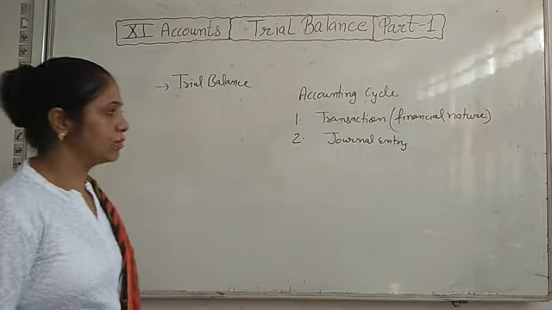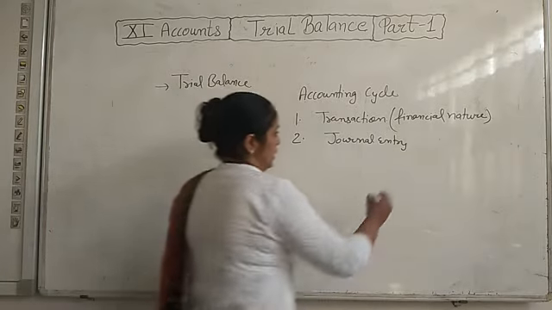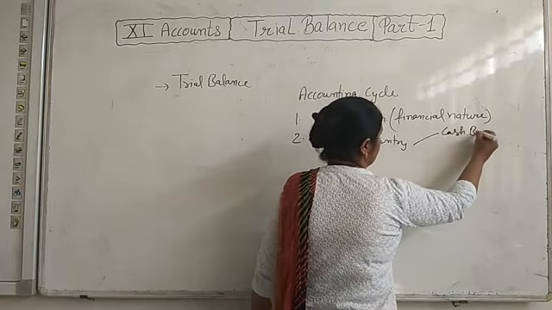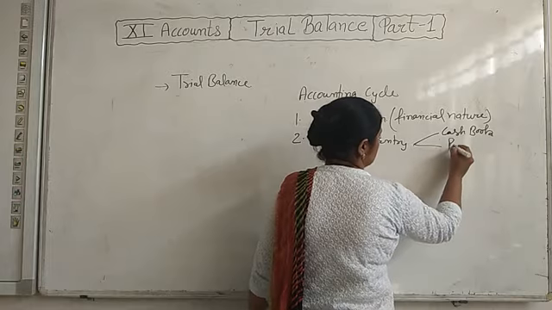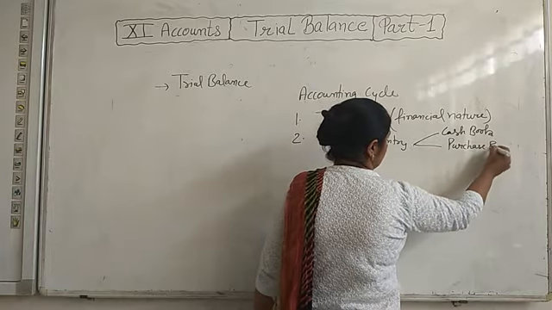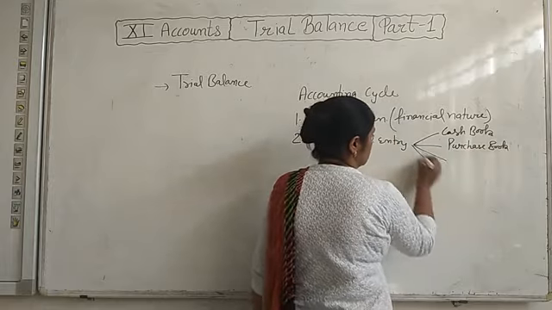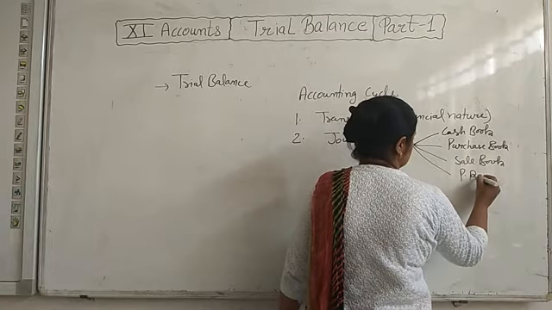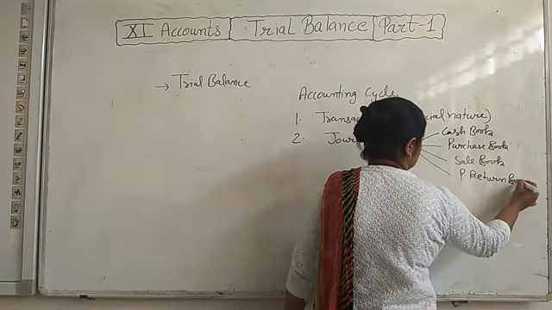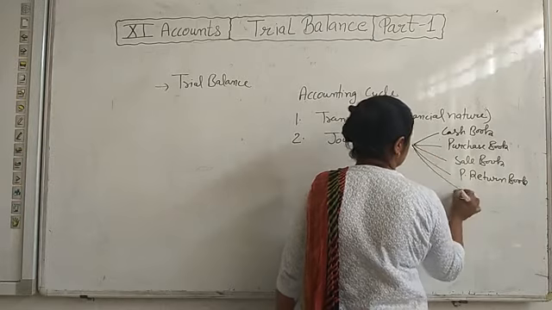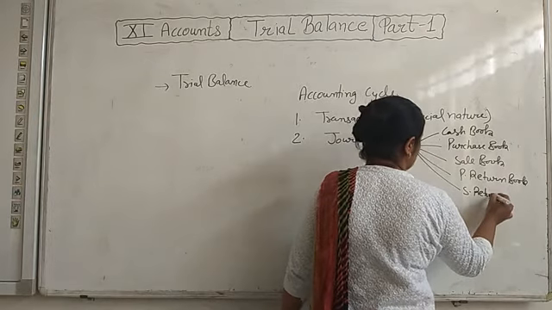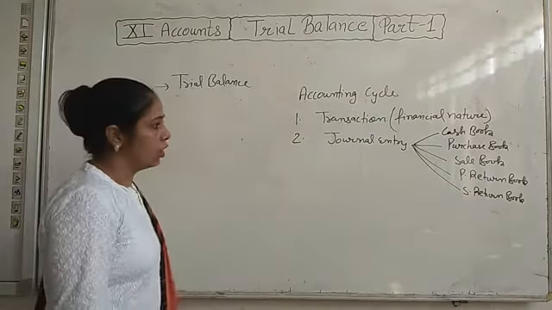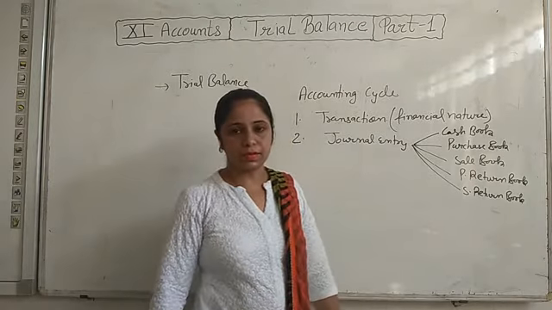That we have done, how we will pass a journal entry. अगर journal entry ना हो, we are making the subsidiary book, then we will record the transaction in cash book, purchase book, sale book, purchase return और sale return. Whether we will pass this journal entry in journal or in these subsidiary books.